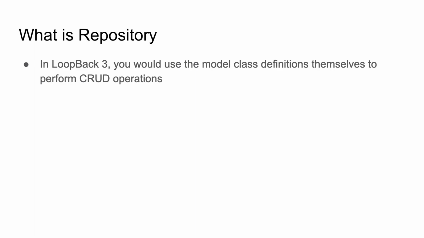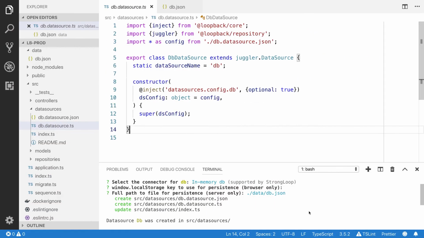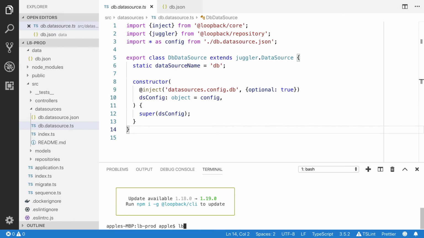But in LoopBack 4, they have created a separate service class, which is the repository. It's a service. It provides the CRUD operation for your domain model. You can create a new repository by using this LoopBack 4 CLI.